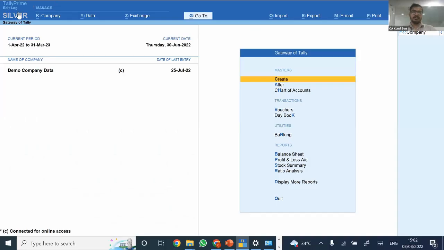Currently, the version of Tally in which we are working is TallyPrime Edit Log. What is the difference between TallyPrime Edit Log and normal TallyPrime? First thing, there is no separate costing for the same. If you want to use TallyPrime Edit Log, we just need to download it from the Tally portal and we can directly start using it without paying any additional cost. The only thing is we need to have a valid TSS renewal.